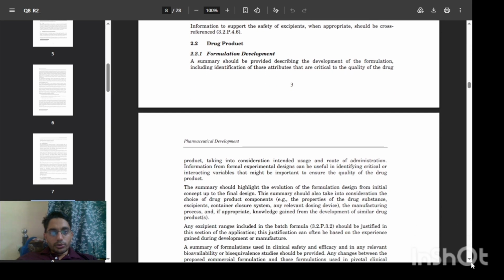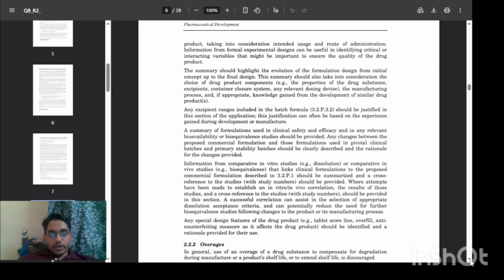2.2 Drug product. 2.2.1 Formulation development. A summary should be provided describing the development of the formulation, including identification of those attributes that are critical to the quality of the drug product. The summary should include the quality attributes of the drug product taken into consideration, the intended use, the route of administration, and the dosage form. Information from prior experimental designs can be used to identify critical or interacting variables that might be important to ensure the quality of the drug product.